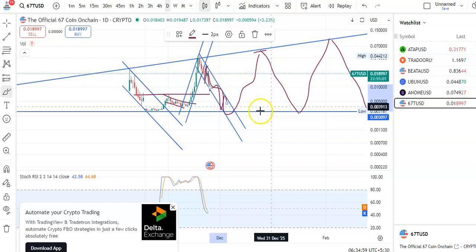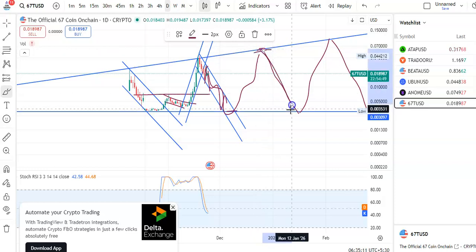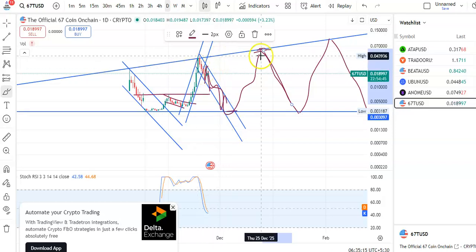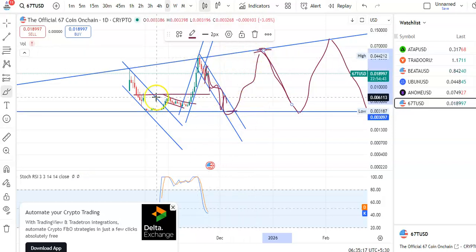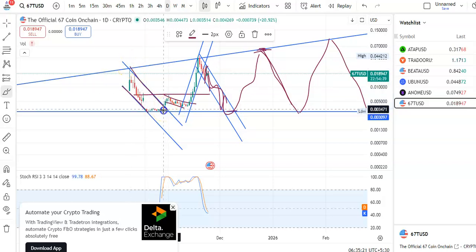You can see that, and it may come to this support that is around 0.003078, and if the breakout happens, it may go to the resistance level, which is around 0.059825. So like this, it is moving in this channel pattern. So first downtrend, and then after the breakout, the uptrend may start. So previously also you can see downtrend was going on, and then after the breakout, you can see candles went up, little fall happened, then after this you can see breakout happened, it went to this resistance level.